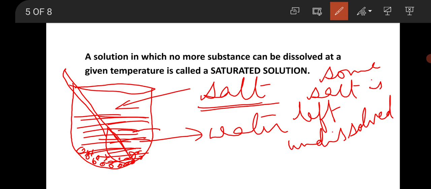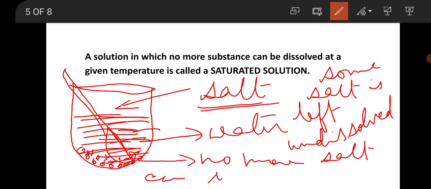This means no more salt can be dissolved in the given amount of water.